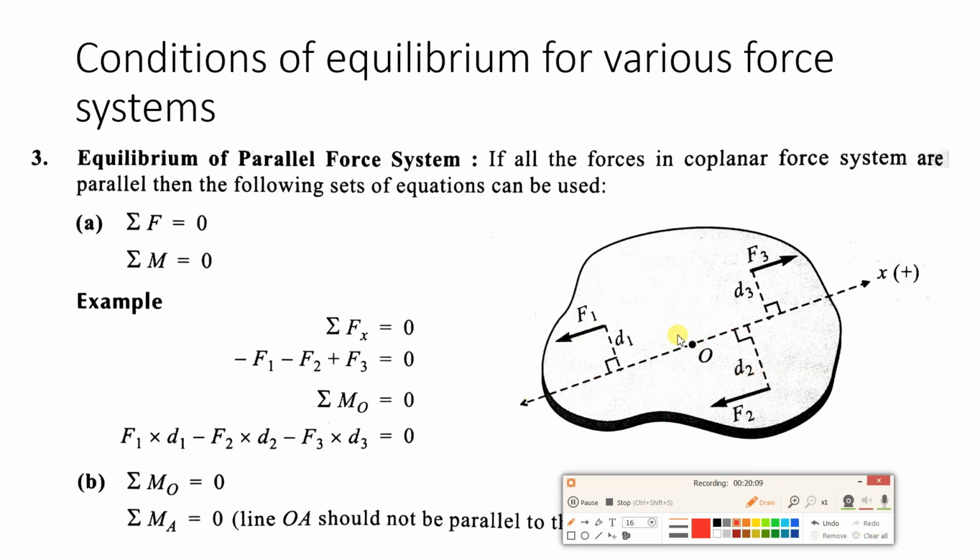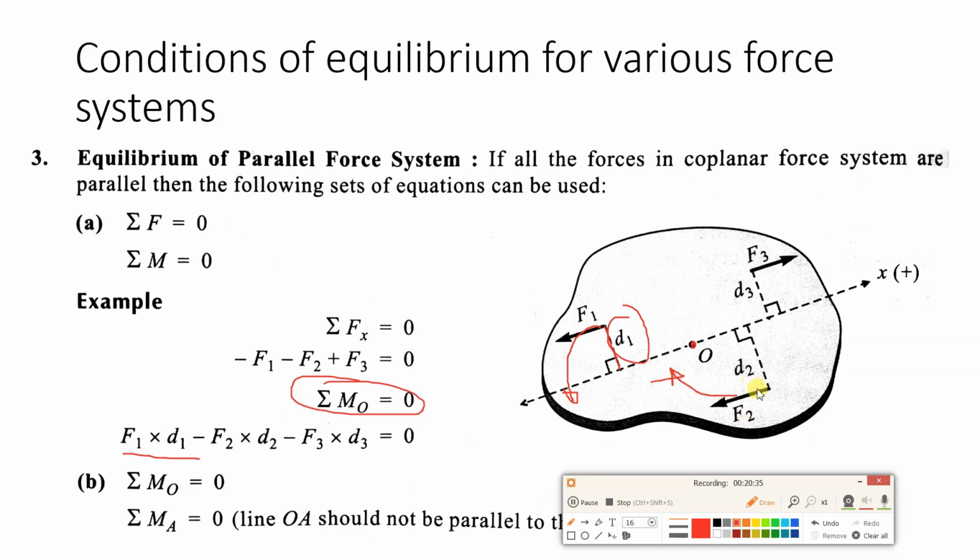So how will you write down the equation for this one? Keep your thumb at point O, keep your index finger on this arrow and rotate in the direction of the arrow. It is anti-clockwise, so this will be positive. So plus F1 into the perpendicular distance D1. Next keep your thumb over here, keep your index finger over here, rotate in the direction of the arrow, clockwise.